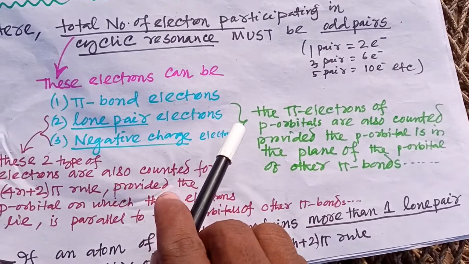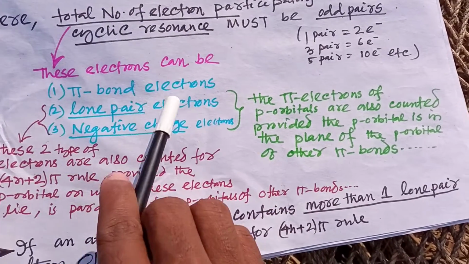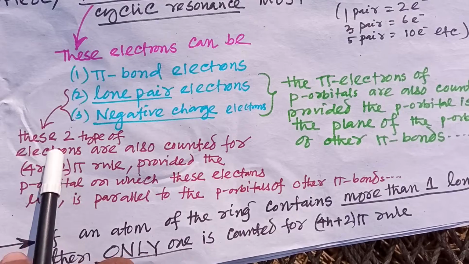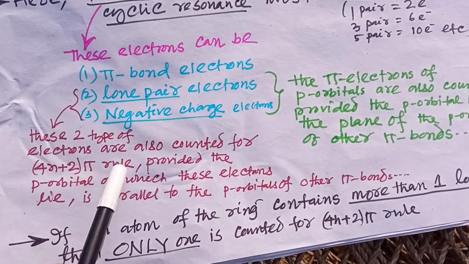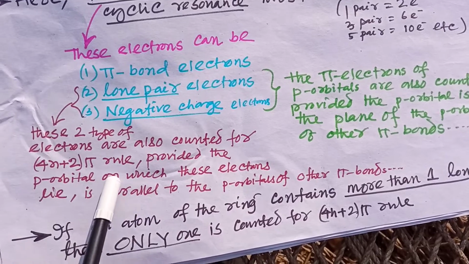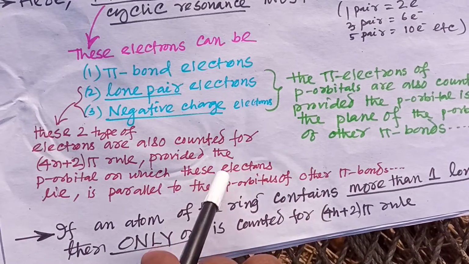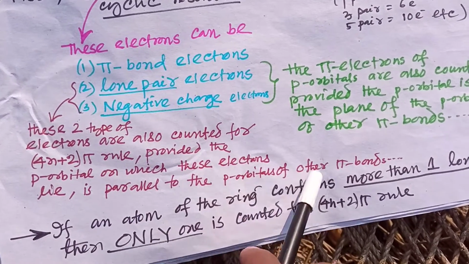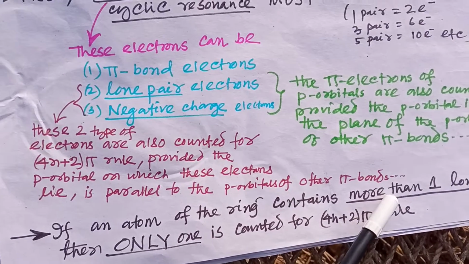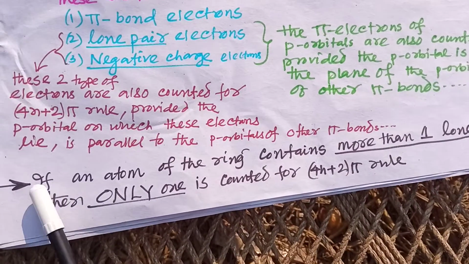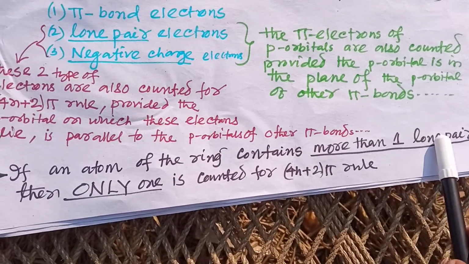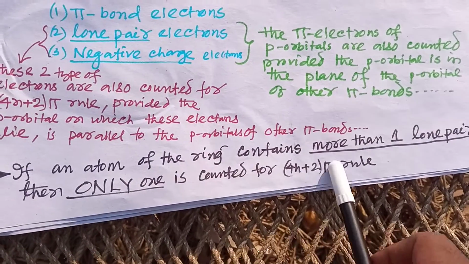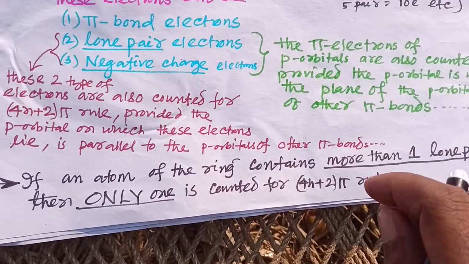So here one thing you have to remember, that the lone pair and the negative charge electrons are also counted for the 4n plus 2 pi rule, provided the p orbital on which these electrons lie is parallel to the p orbitals of the other pi bond. Here is one point to be noted: if an atom of the ring contains more than one lone pair, then only one is counted for the 4n plus 2 pi rule.